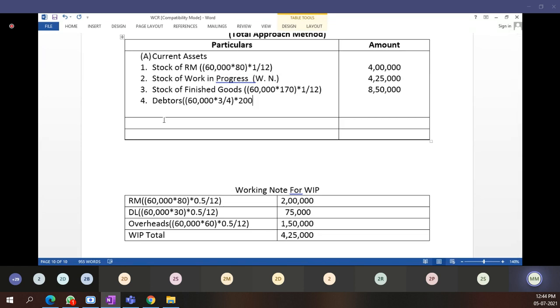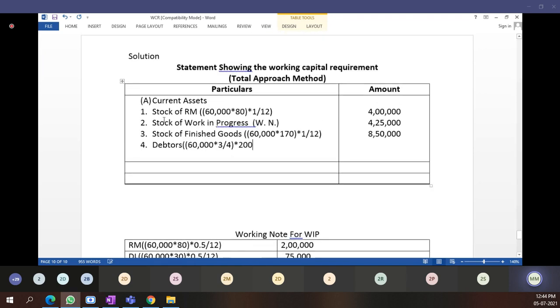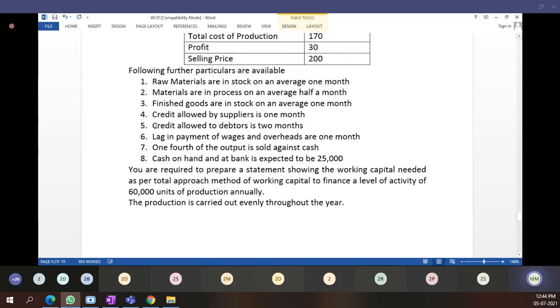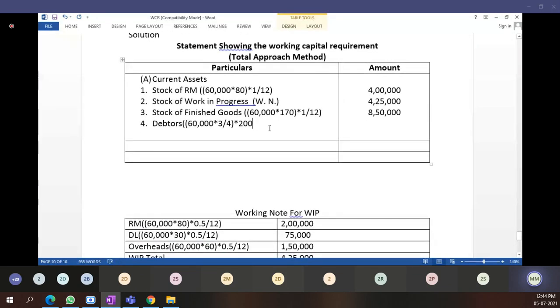Cash cost is different, total cost is different. For debtors, what did they say? Credit period allowed to debtors 2 months, 2/12 bracket complete.